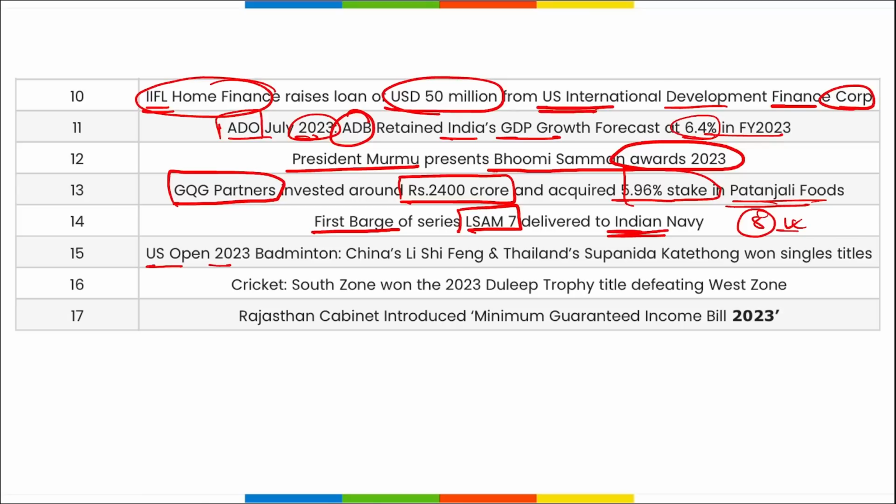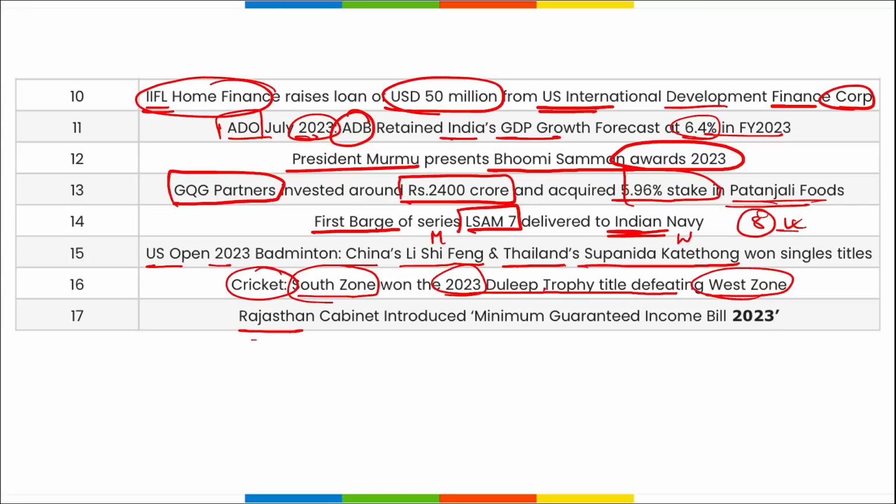US Open 23 was held and China's Li Shifeng won it in the men's category and Thailand's Supanida Katethong won in the women's category. Then South Zone has won the 2023 Dileep Trophy by defeating West Zone in the final. And this Dileep Trophy is related to which sport? Cricket. Rajasthan has introduced the minimum guaranteed income bill for 2023. So these were your important current affairs and revision part for today, friends.